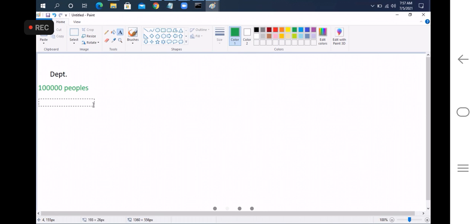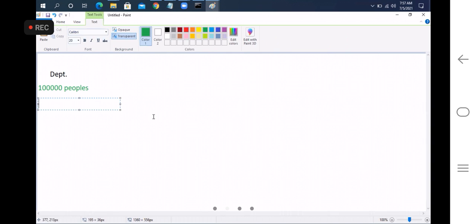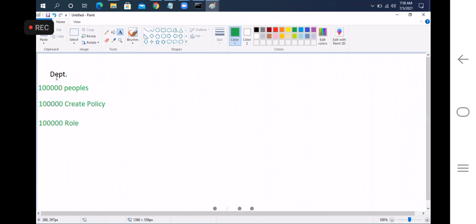So for this 1 lakh people, they have to create a policy 1 lakh times, and create a role 1 lakh times. So today, this is the role that was defined.